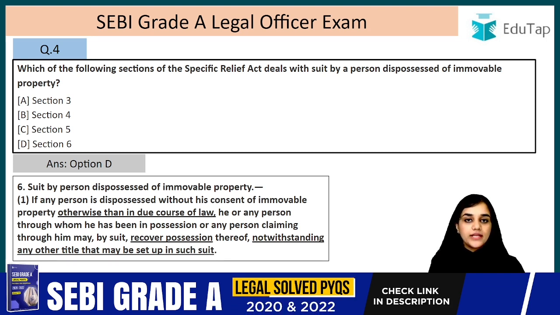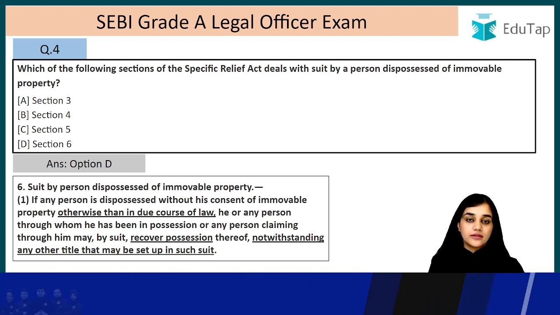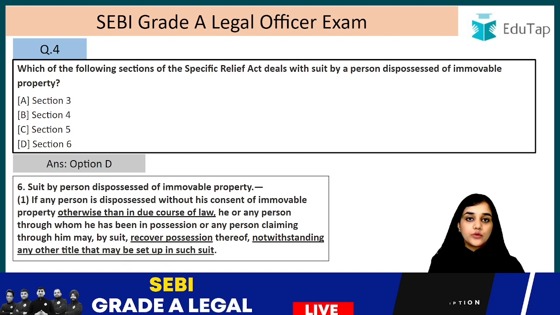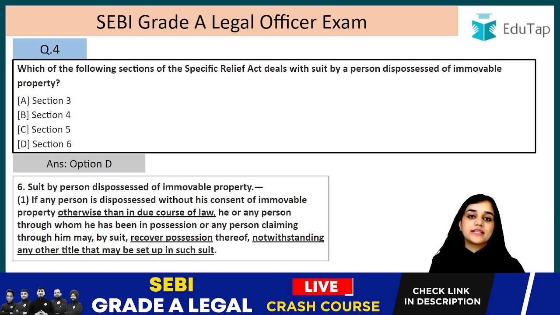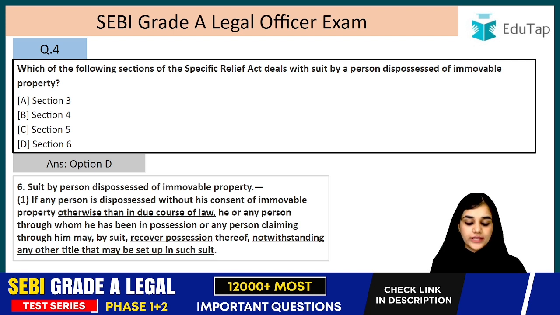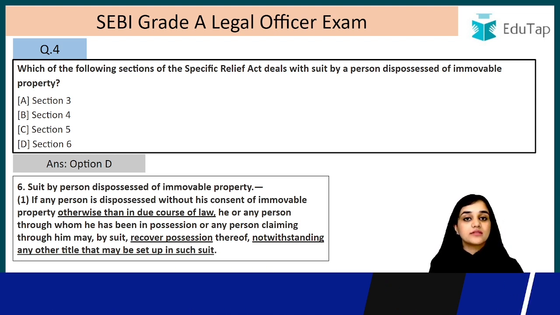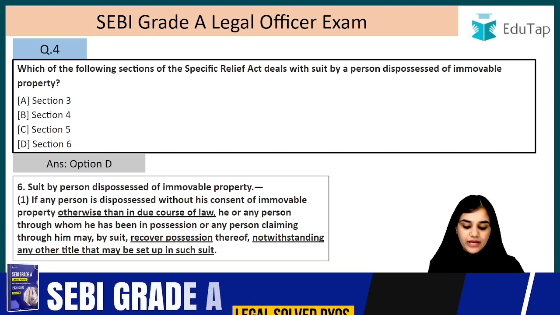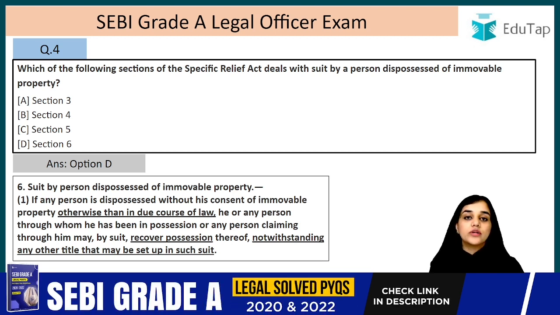This section is only added so that no person is deprived of his right to shelter, right? So right to shelter is included in your right to life. That is why this section comes into play. This is an immediate relief. This is for your immediate relief. This is for your speedy relief, right? So let's understand each word of what it is saying, right? So if any person is dispossessed, they are saying any person. They are not saying that it has to be the owner only or it has to be someone who has the rightful possession. So they are saying if any person is dispossessed without his consent.